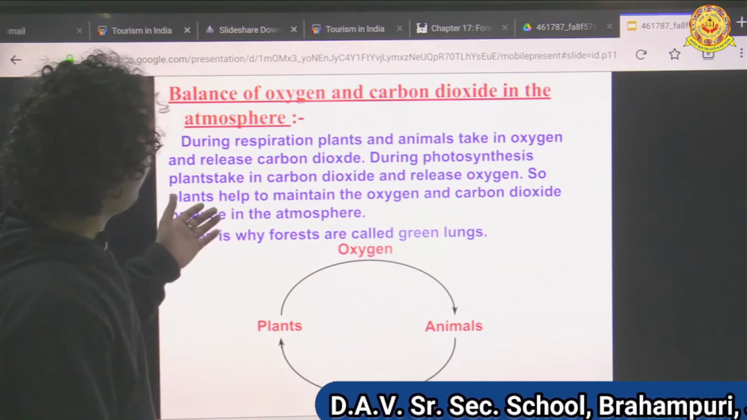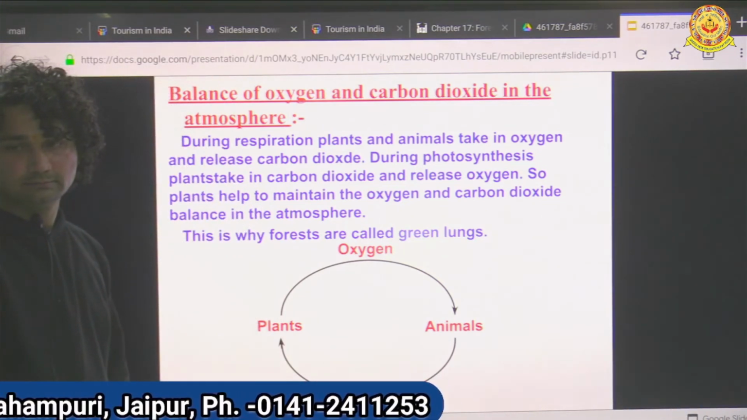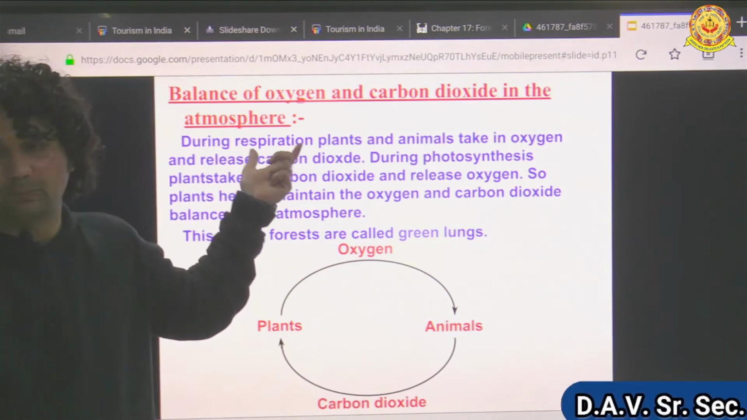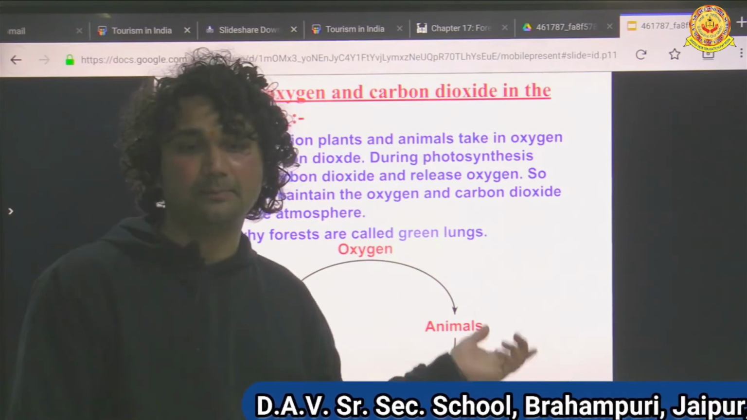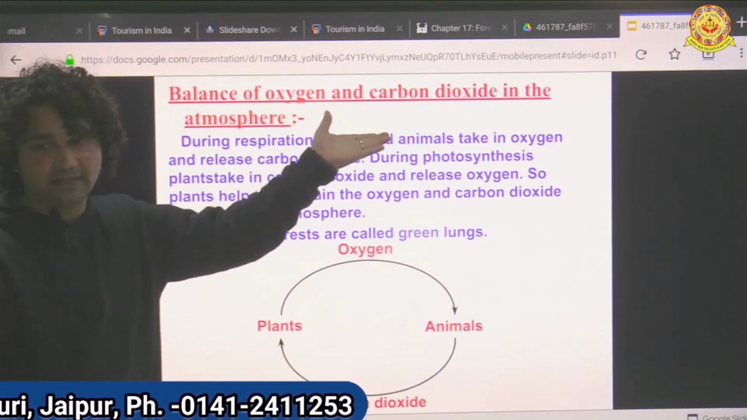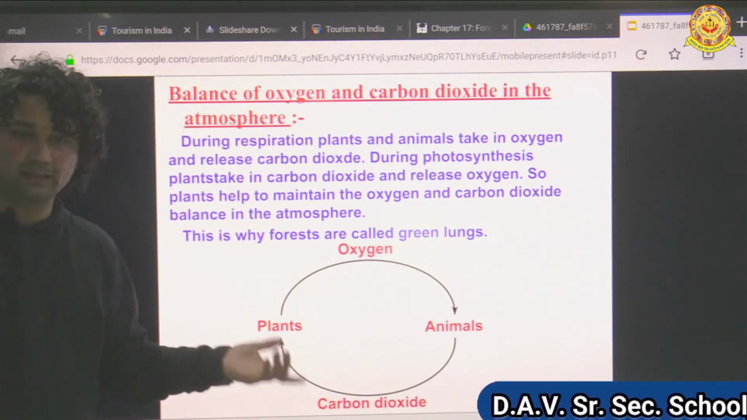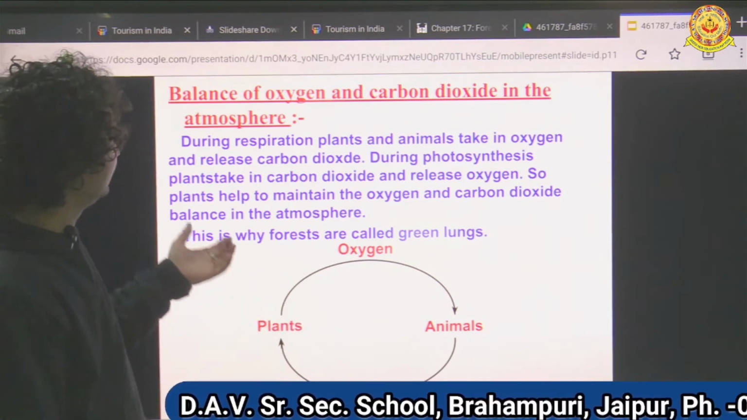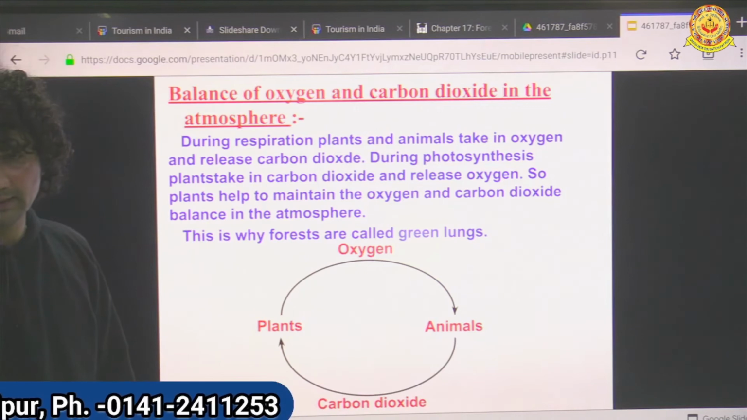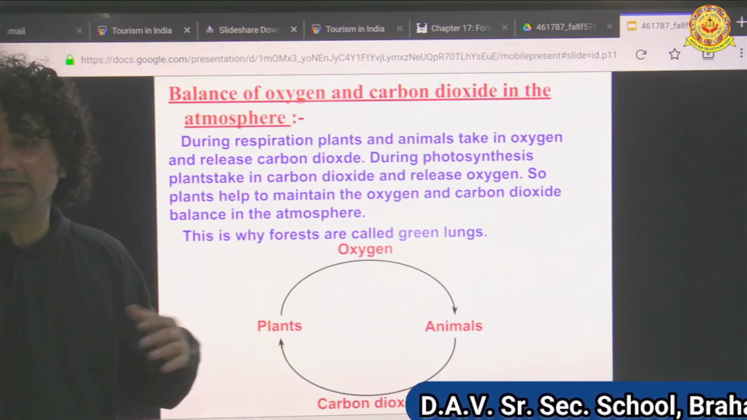Now, balance of oxygen and carbon dioxide in the atmosphere. So plants and animals play an important role to maintain the balance of oxygen and carbon dioxide in the atmosphere. Forests or plants balance oxygen and carbon dioxide in the atmosphere. Okay. Plants and animals are both interdependent on each other.